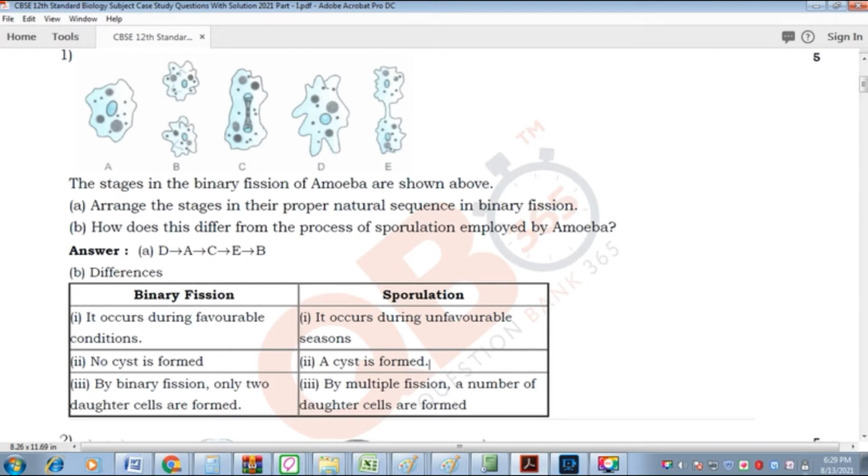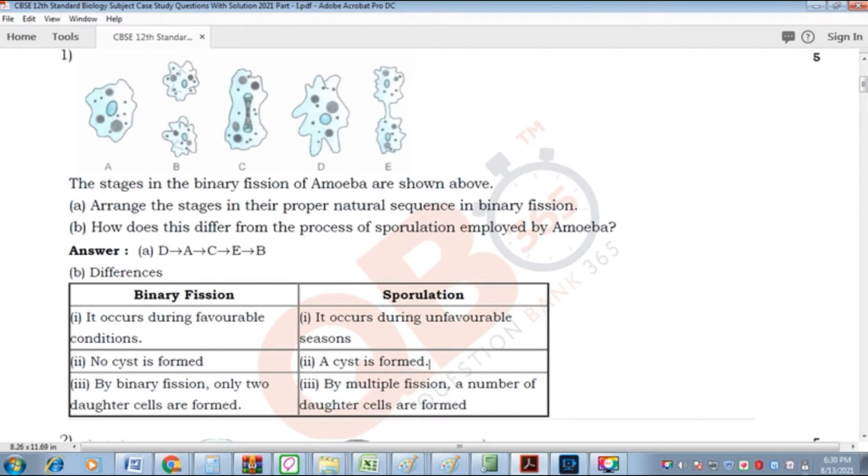The answer for the first one is D. So D will be the first one according to the natural sequence, A will be the second one, and C followed by E and B. This is the one-sentence answer.